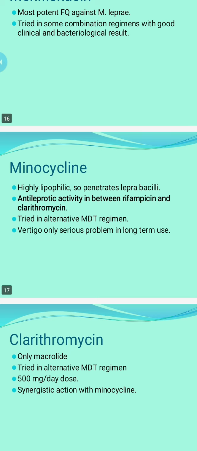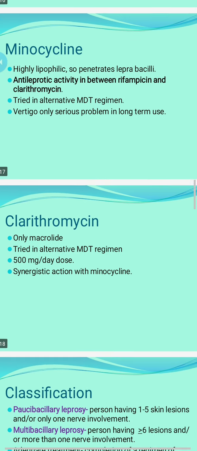Minocycline, that is a tetracycline group, is highly lipophilic, so it penetrates the leprobacilli very well, and antileprotic activity is between rifampicin and clarithromycin. It can be tried in alternative multi-drug therapy regimes, and vertigo is the only serious problem. And clarithromycin is the macrolide. It is tried in alternative MDT regimes also. Dose is 500 mg per day, and it has synergistic action with minocycline.